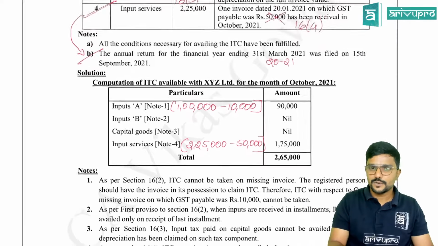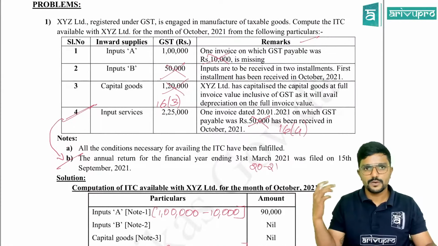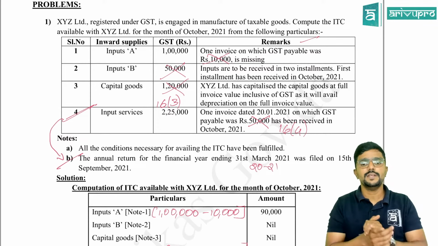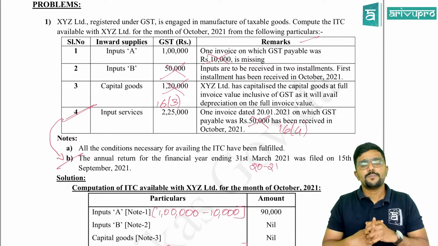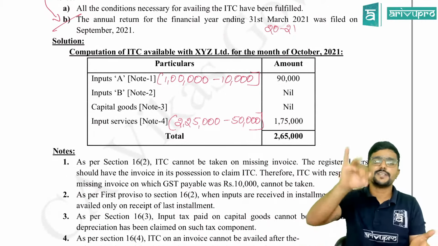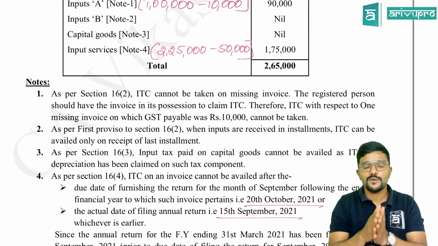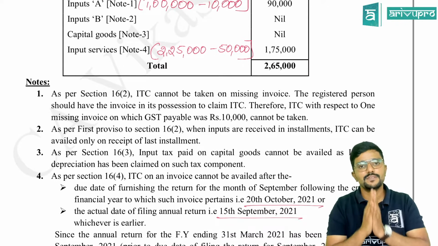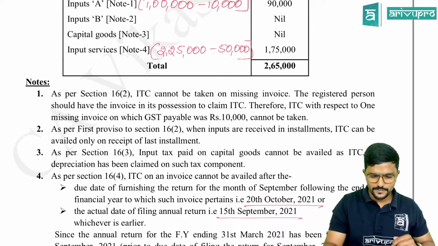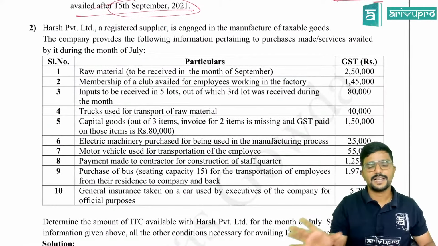Clear? So this is how the questions will be asked in the exam, guys. For 4 or 5 marks the questions would be asked. We will be solving the questions asked in the exams. This is not an exam question, but still a very good question I feel, so that is why I have done it. So please be careful for each and every point. Why credit is available or why credit is not available, you need to give a note, which is very, very important. If you want to get 4 out of 4 or 5 out of 5, please give the notes, guys. Clear? For every problem almost I have given the note, except the second problem. In the second problem I have just done the credit calculation.